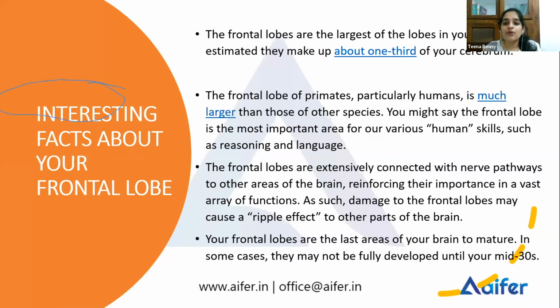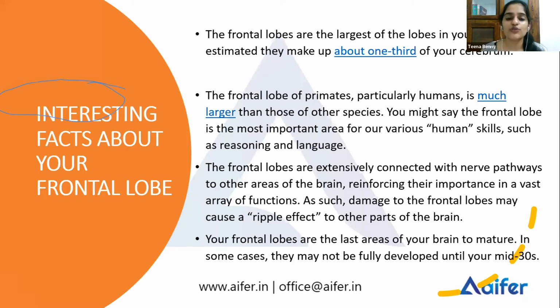Now, of the four lobes, the largest lobe is the frontal lobe. It makes up 1/3 of your cerebrum. The frontal lobe of primates, and particularly of humans, is larger than in other species.